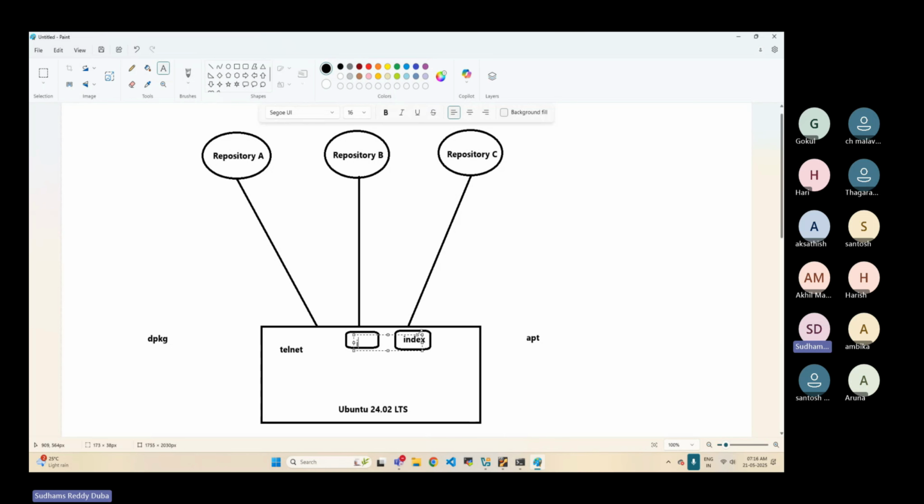Similarly, the index of the repository is nothing but what packages are available in the repository, what the size of the package is, what the dependencies of that particular package are, and in which repository it is, and what else, metadata information. For that particular package, whatever metadata information is needed will get stored in the index page. I will show you the location as well where it will be available, so that you will have a clear picture of this.